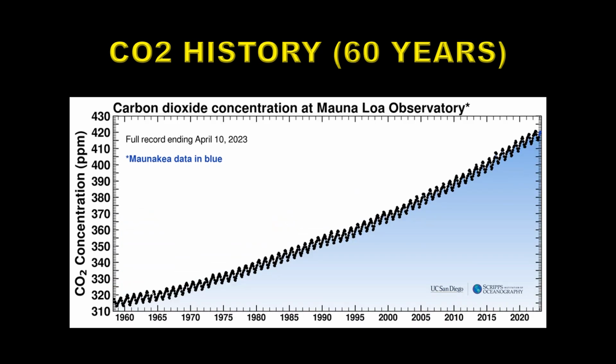Let's take a longer look. This is over the last 60 years. This is the so-called Keeling curve, which started in the late 50s. And you can see the annual variability there on the plot, this sort of sawtooth. Again, you can see the strong upward trend over that period. So we've seen carbon dioxide increasing steadily for the last 60 years.